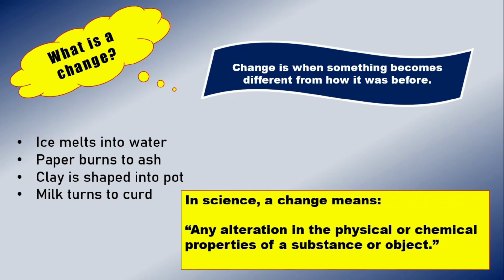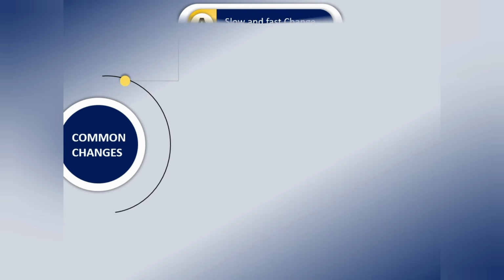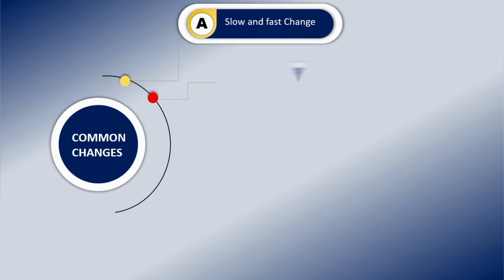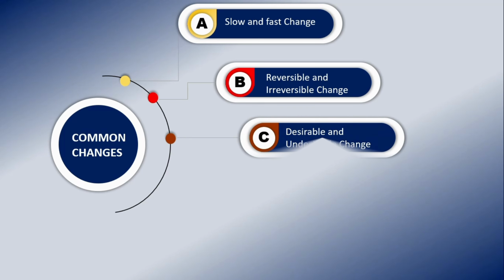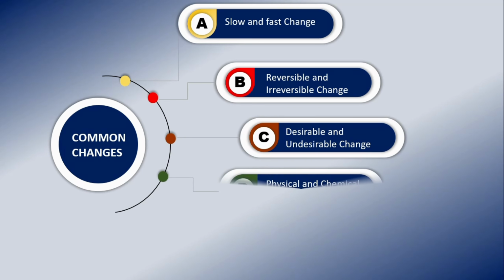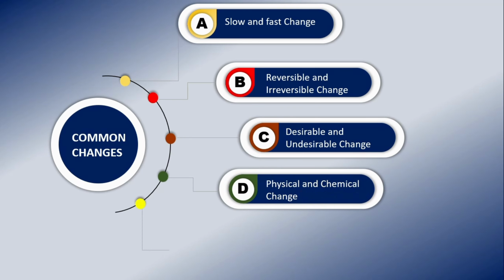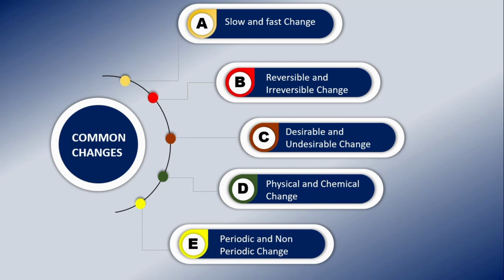In science, a change means any alteration in the physical or chemical properties of a substance or object. And there are different kinds of changes that happen in nature. One of them is slow and fast change, then reversible and irreversible change, desirable and undesirable change, physical and chemical change, periodic and non-periodic change. One by one we will be discussing what these changes are. First we will start with the slow change.